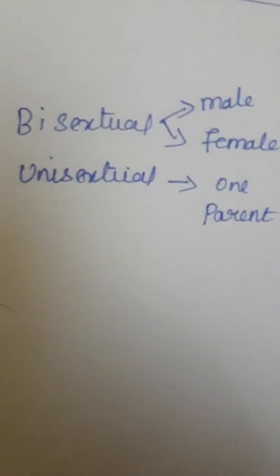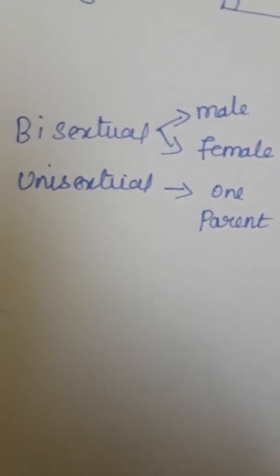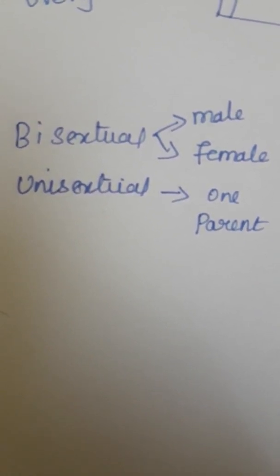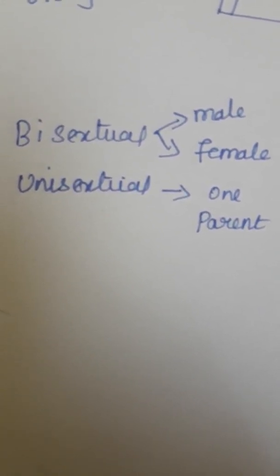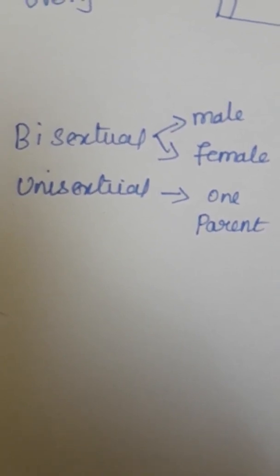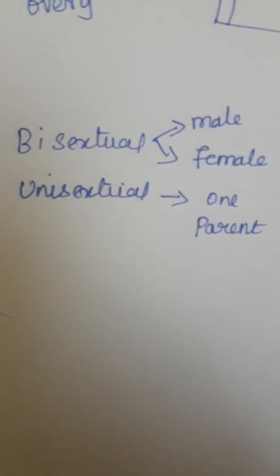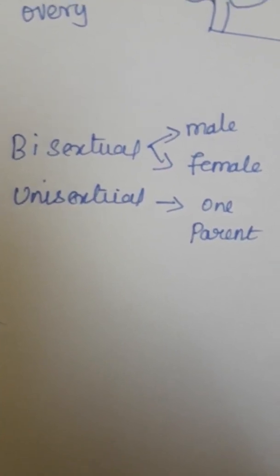Reproduction of plants is divided into two types. One is pollination, then the second one is fertilization. Pollination is divided into two types. One is bisexual, second one is unisexual. Bisexual means male and female characters are present in the flower. Unisexual means only one character, male or female, is present.